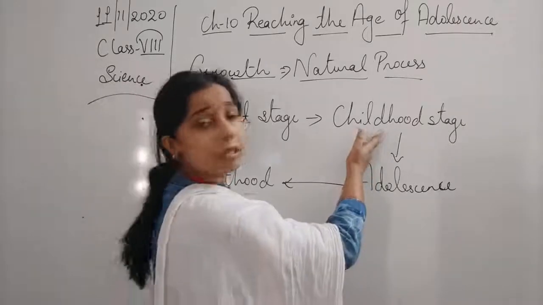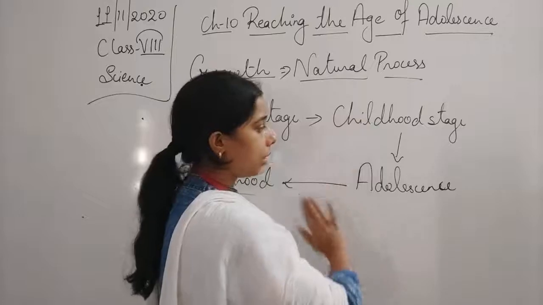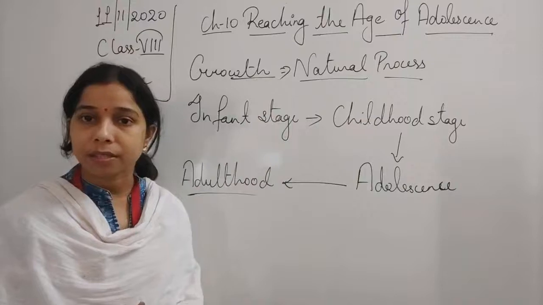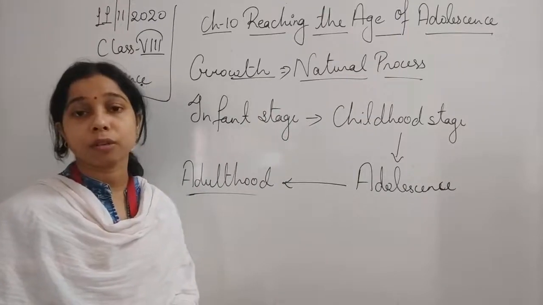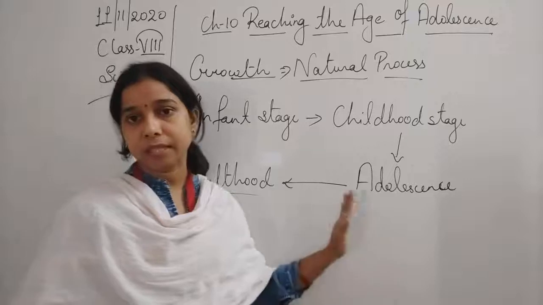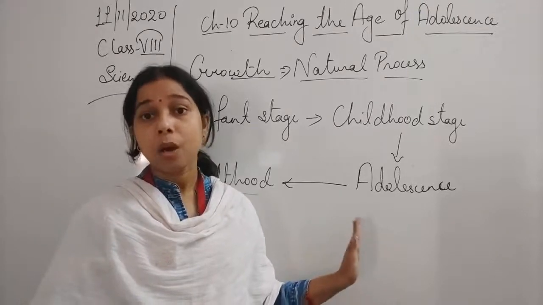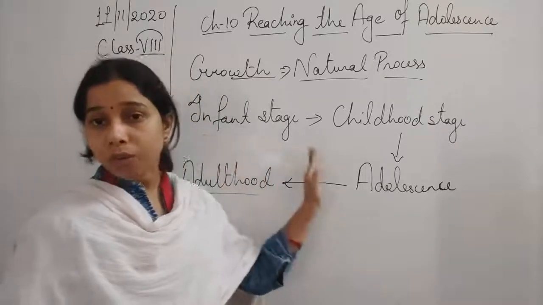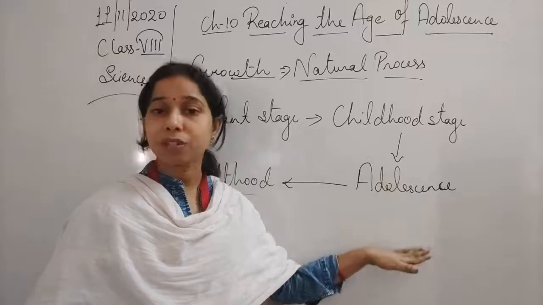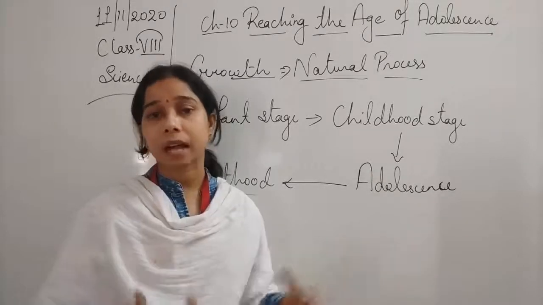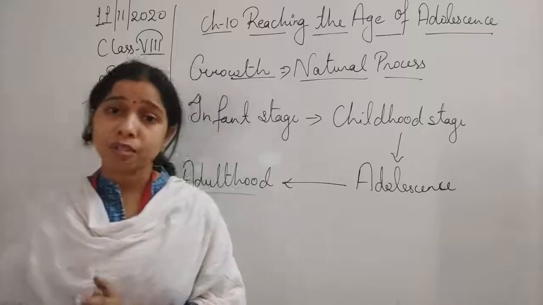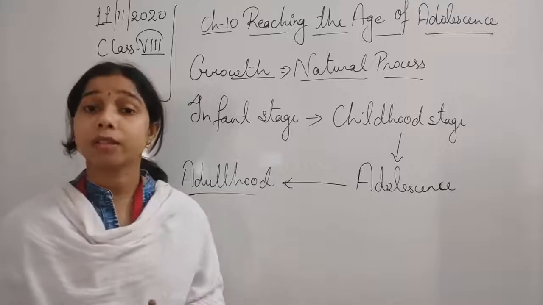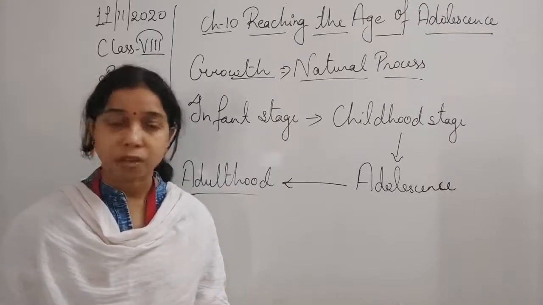So this is the childhood stage, and from this stage the child reaches the stage known as adolescence. What is the adolescence stage, students? Various changes take place inside the body when a person reaches the adolescence stage. Growth keeps on going, but as it reaches this stage, changes occur inside the body, and these changes are due to the release of hormones.